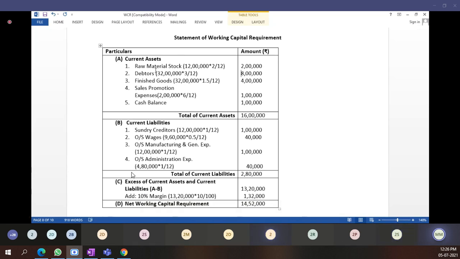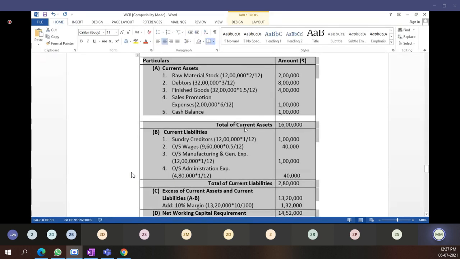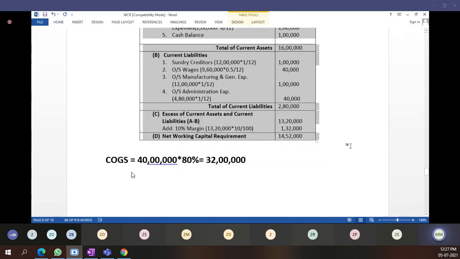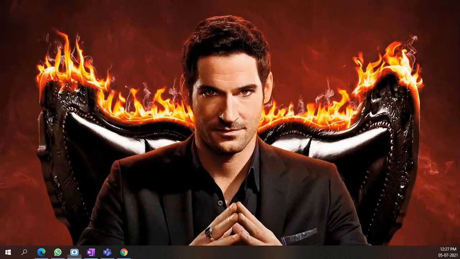In the cash cost approach, we have to exclude depreciation while calculating overheads. Where I have to calculate, I will tell you. But just remember, we exclude depreciation while calculating overheads in the cash cost approach. And while calculating debtors also, we don't have to consider the profit margin, like 32 lakhs only we have to consider. Okay, this is clear. We will see one problem of both types, then you will be able to understand.